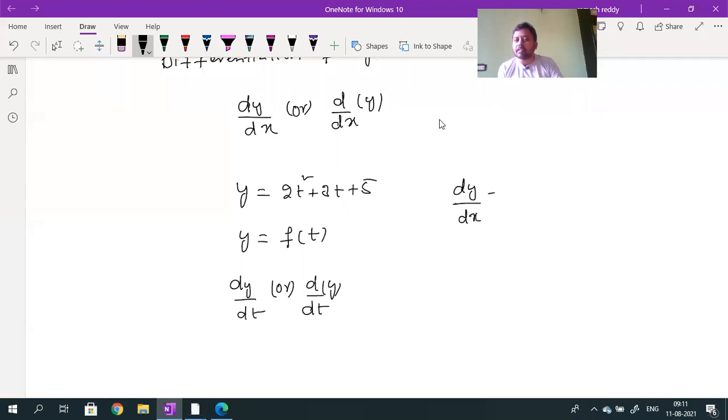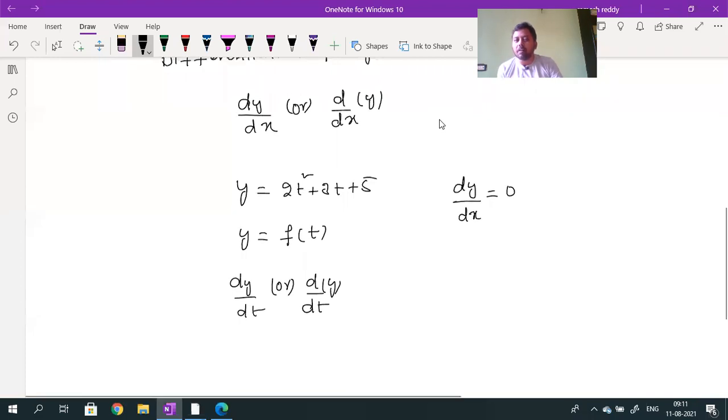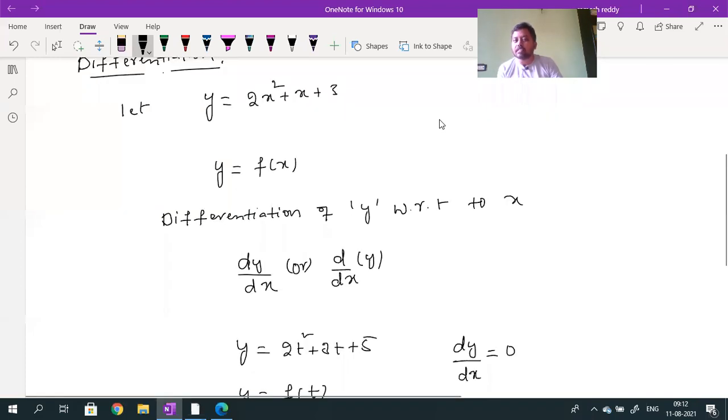dy by dx value will be 0. Here y does not depend on x. When y does not depend upon x, the change of y with respect to x will become 0. Here, as per the given example, y is a function of x. When y is a function of x, y does not depend on time.